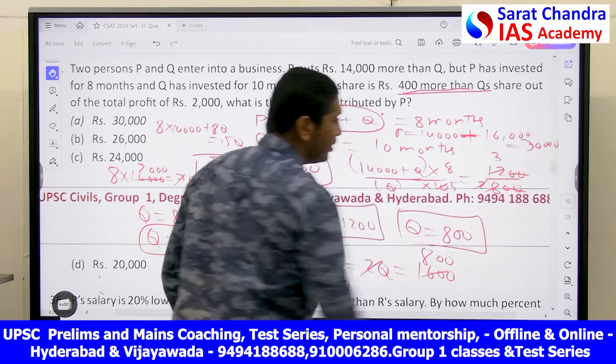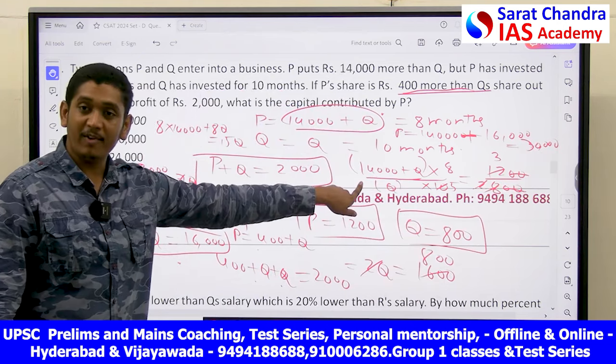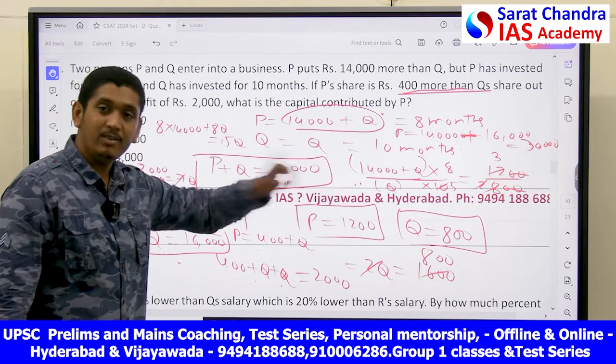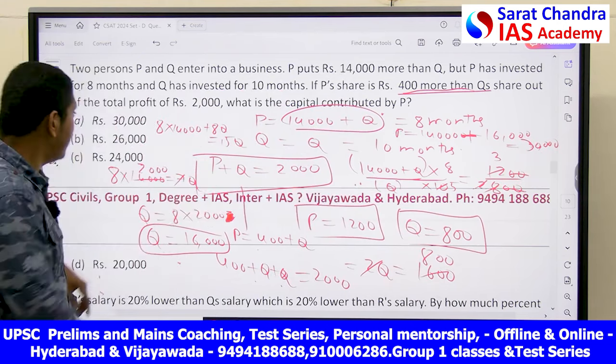That is equal to 30,000. Your ability should be to write this formula. If you write this one point, you will get your answer. The answer in this case is 30,000 rupees. Very, very important.